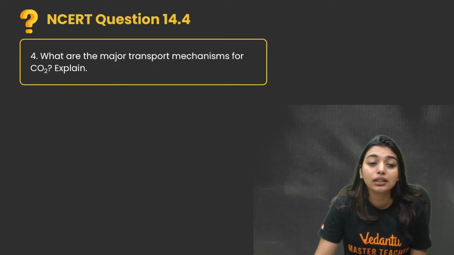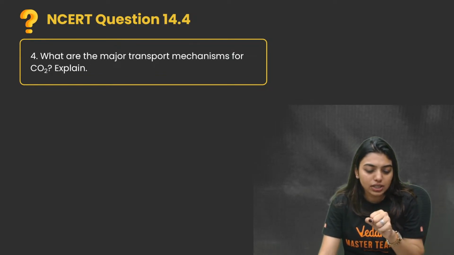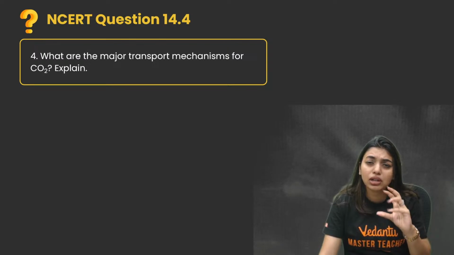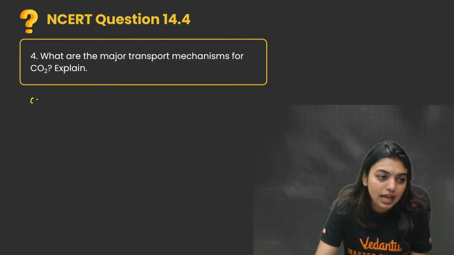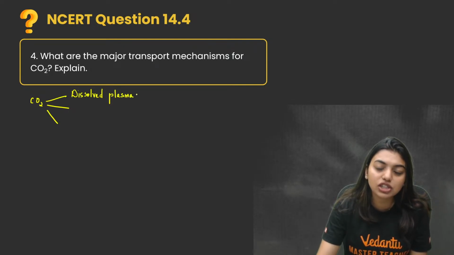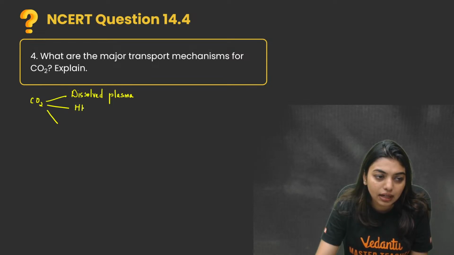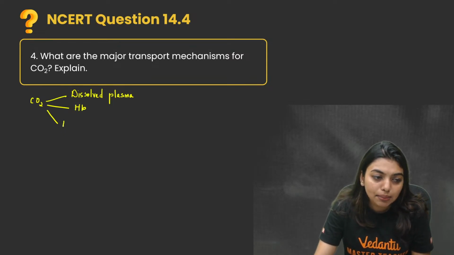What are the major transport mechanisms for carbon dioxide? Now, the moment carbon dioxide comes, how is it transported? Very simple, students. Carbon dioxide transport happens in three ways. First one is in the form of dissolved in plasma. This is the same thing in oxygen as well, but the percentages are different. Then hemoglobin will carry some, and the major chunk goes as bicarbonates.